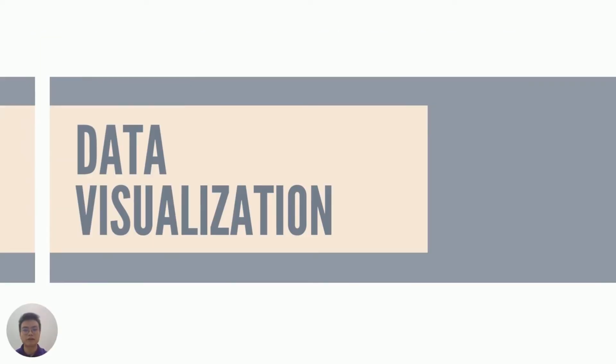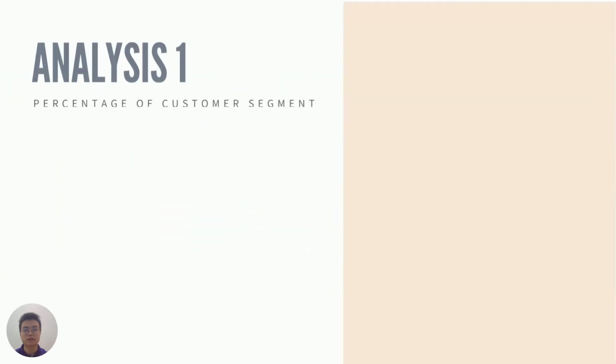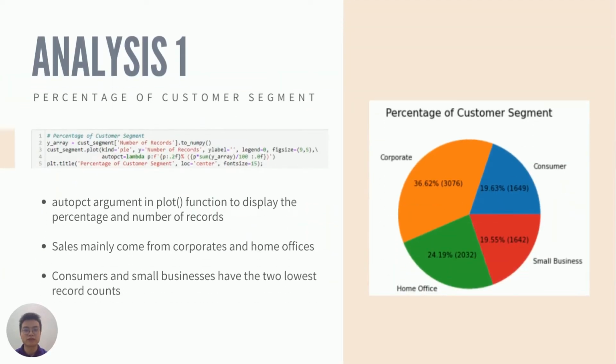Hello everyone, I'm Tongming and I will be explaining about the data visualizations of our project. For our first analysis, we visualize the percentage of customer segments in a pie chart using the plot function. The autopct argument is added to display the percentage and number of records for each segment.